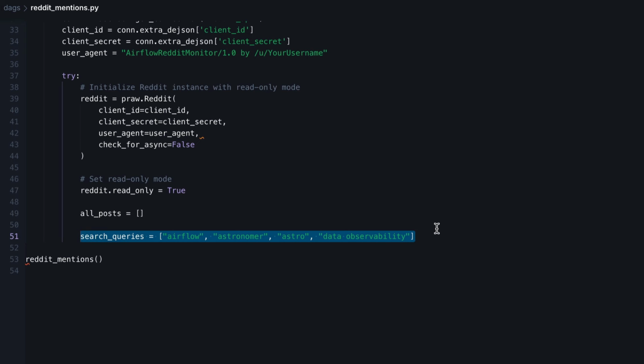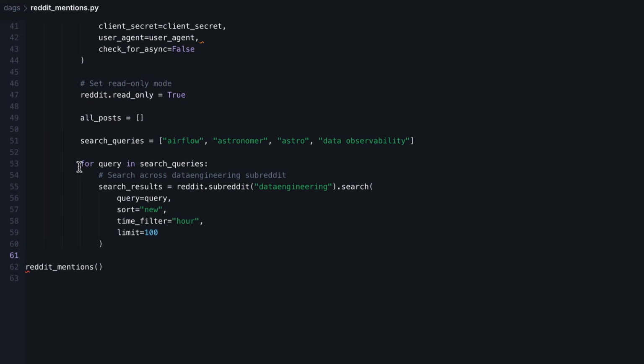Once we have those queries, the next step is to loop over those queries. So that's exactly what we are doing right here. We create a loop over those queries. And then for each query, for each term, we search for the Reddit posts in the subreddit dataengineering. You can see that we have the query here corresponding to, for example, Airflow, but then Astronomer and so on. We sort by new posts. The time filter is hour. So we want the new posts in the last hour and we limit that to 100 because we don't want to have too many posts at once.